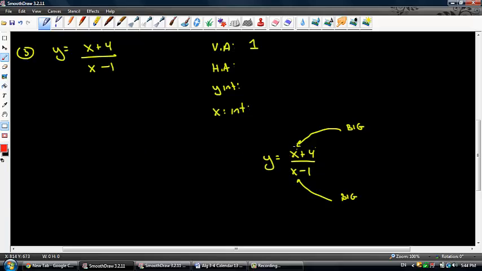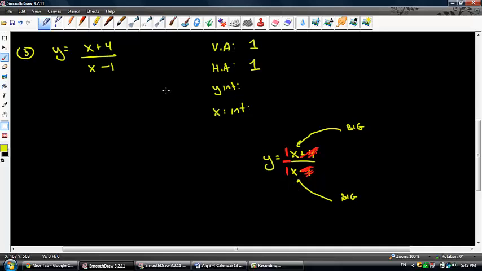I mean, 100 trillion and 4 versus 100 trillion and negative 1, there's not much of a big discrepancy. So as these x values get really, really large, these numbers here become very inconsequential. All right? And so what we really have here is one really big number and one really big number also. So the end behavior of this function approaches 1 divided by 1. In this case, the horizontal asymptote is going to occur at 1.